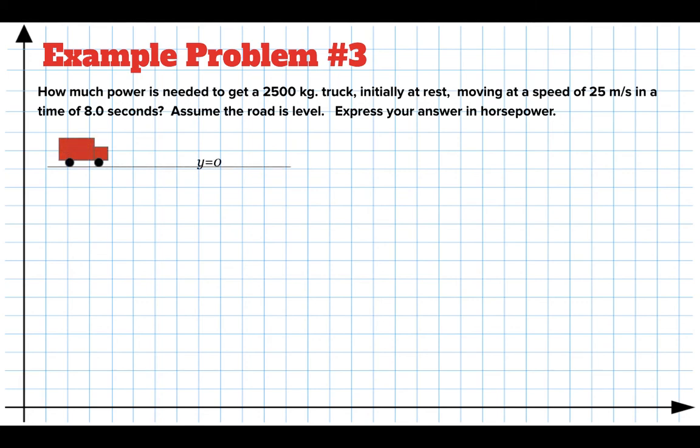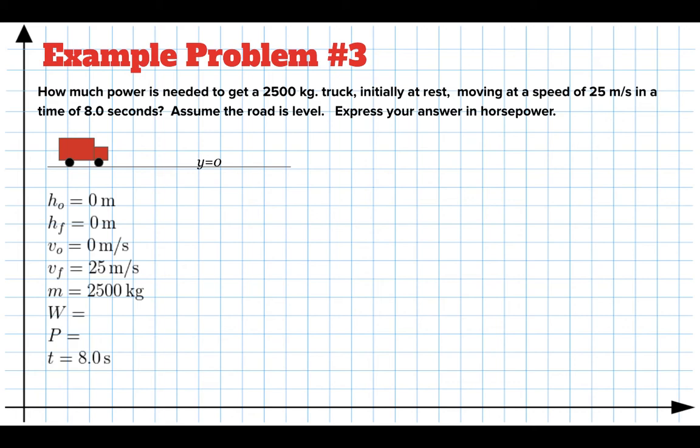Here's what we got. We got a truck. It's initially at rest. We got to get it moving at 25 meters per second, so about 60 miles an hour, and we got to do that in 8 seconds. We want to know how much power do we need? How fast do we have to transfer energy? So here's our variable list. I'm just going to plop it down there. H initial and H final are 0 because it's a level road. It says it starts at rest, so the initial velocity is 0. And we are told the time is 8 seconds and the mass is 2,500 kilograms.